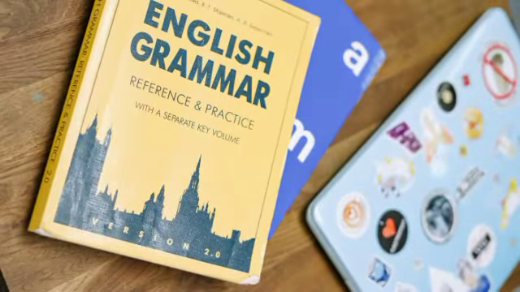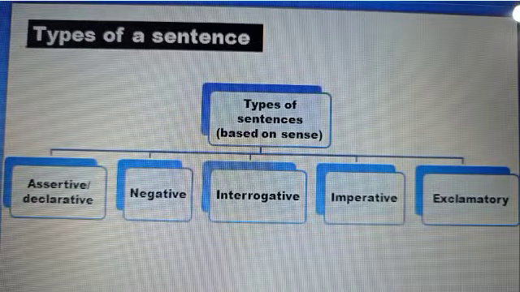Okay, friends, I hope that you have got what is a sentence and elements of a sentence. Moving further, we need to discuss types of a sentence. You may know that sentences have 5 types based on their sense, such as assertive or declarative sentences, negative sentences, interrogative sentences, imperative sentences, and exclamatory sentences.